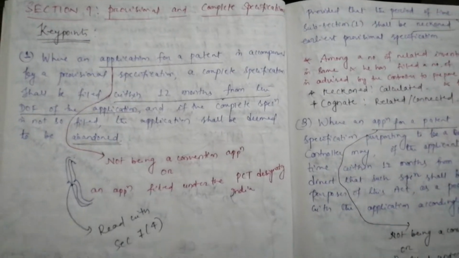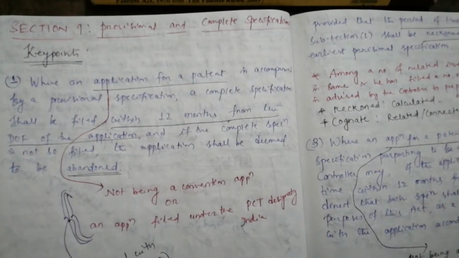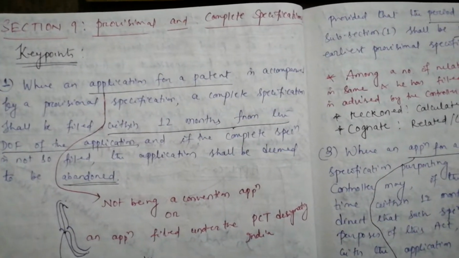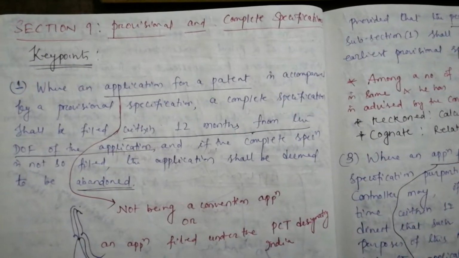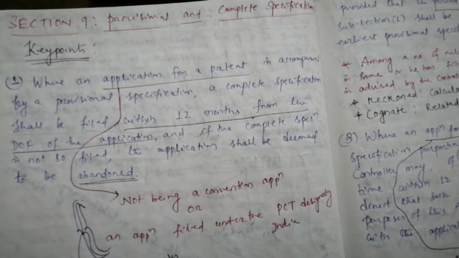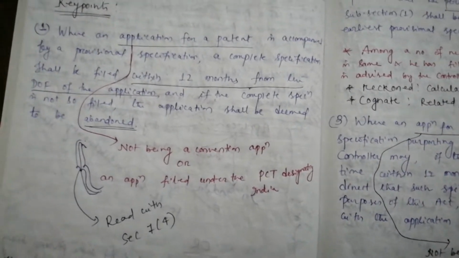Dear friends, today I will discuss Section 9 of the Indian Patent Act, the Patents Act 1970. The title of Section 9 is Provisional and Complete Specifications. I will explain all its subsections through my key points. Okay, let us proceed.